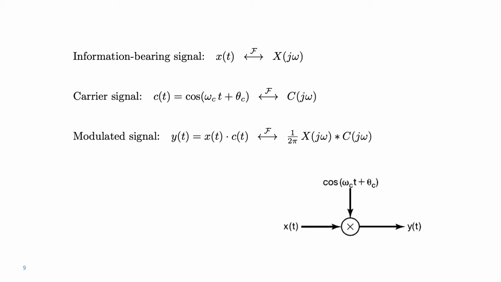What about their respective Fourier transforms? So if the information bearing signal, also called the modulating signal, has Fourier transform X(j omega), and the carrier has a Fourier transform C(j omega), then the modulated signal, being the product between x and c, in the frequency domain will be the convolution between capital X and capital C, apart from a factor 1 over 2 pi.